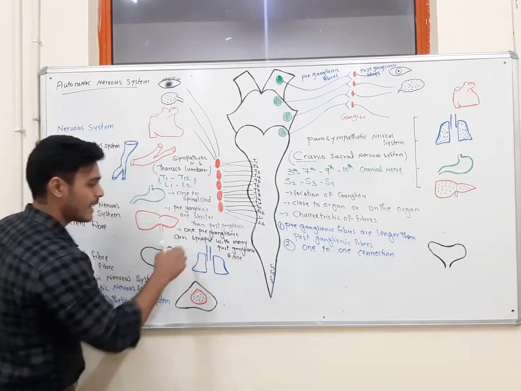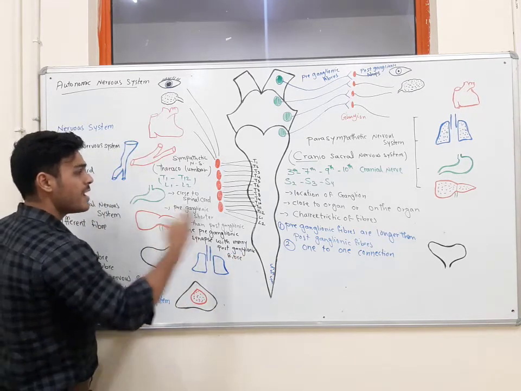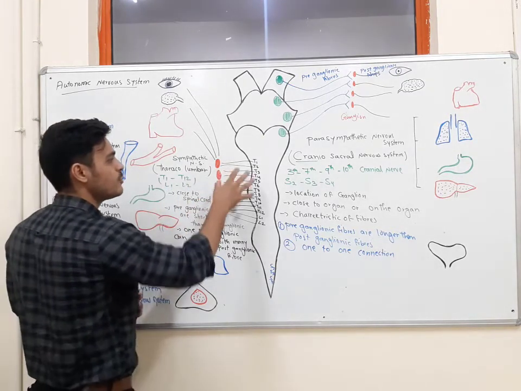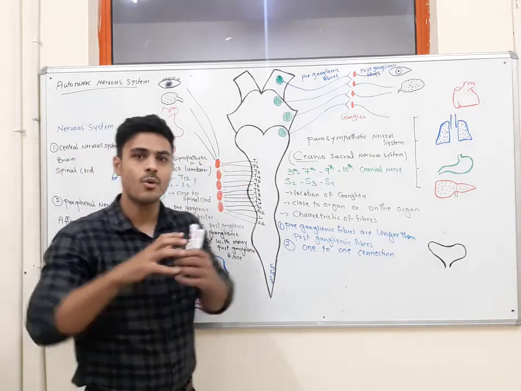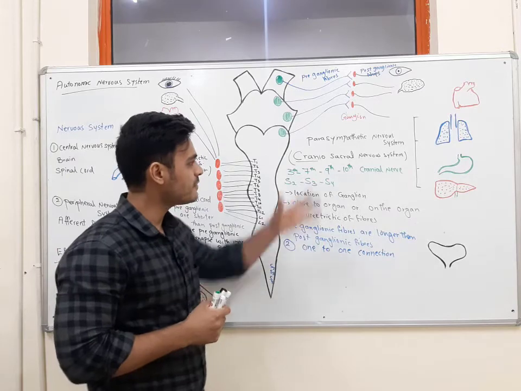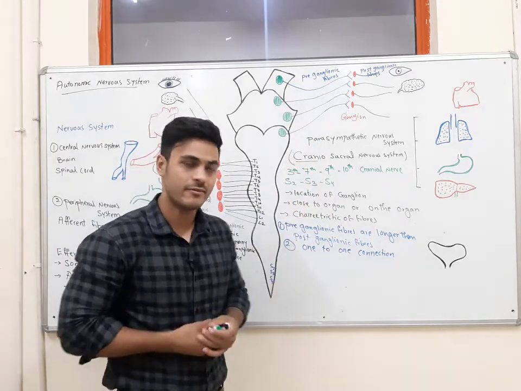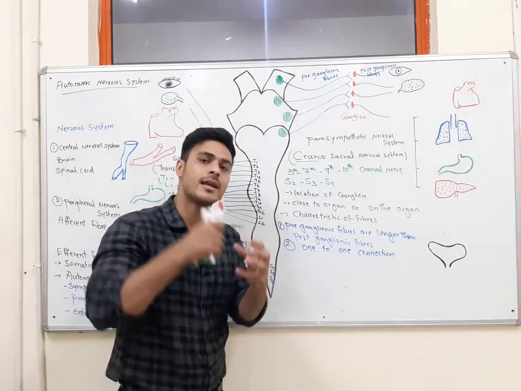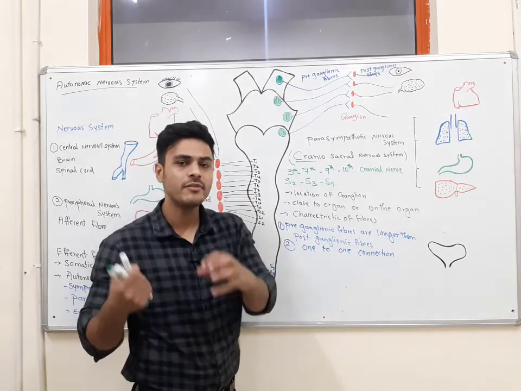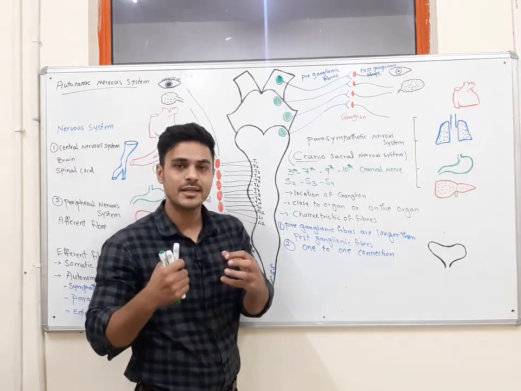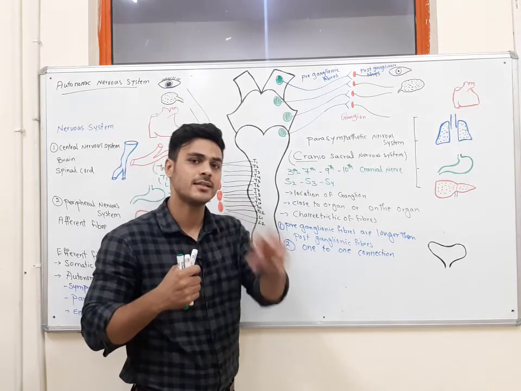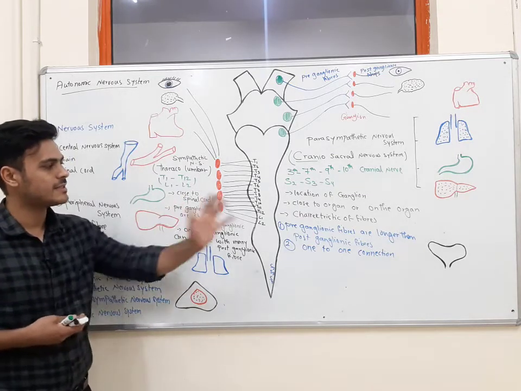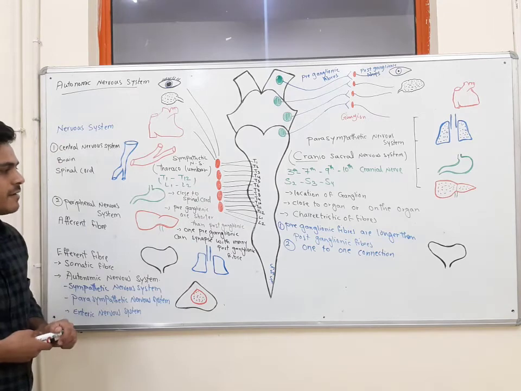When one preganglionic fiber can synapse with many postganglionic fibers, the type of response which we can see after stimulation of the sympathetic nervous system is so extensive. But when we stimulate the parasympathetic nervous system, because only one preganglionic fiber connects to one postganglionic fiber, the type of response we can see is a discrete type of response. This is another difference between the sympathetic nervous system and parasympathetic nervous system.